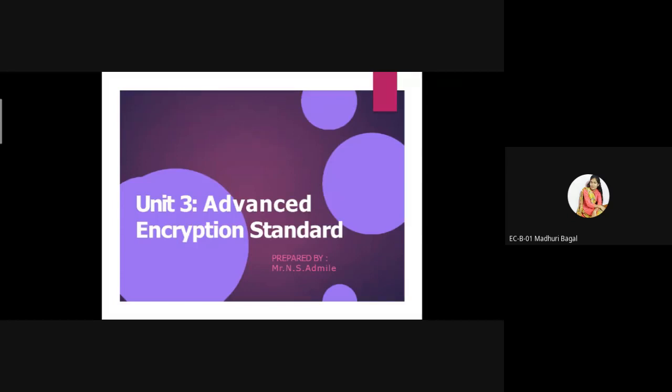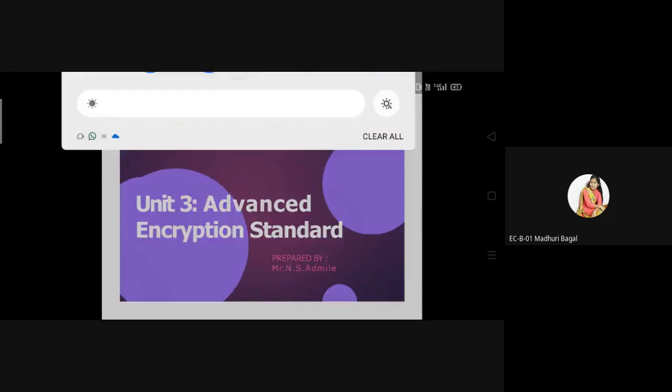In this unit we have to understand what the AES algorithm is, what the structure of the AES algorithm is, and how it works. We have to study the algorithm in detail: what the encryption standard is, how it is designed, how it works, and where it can be used.